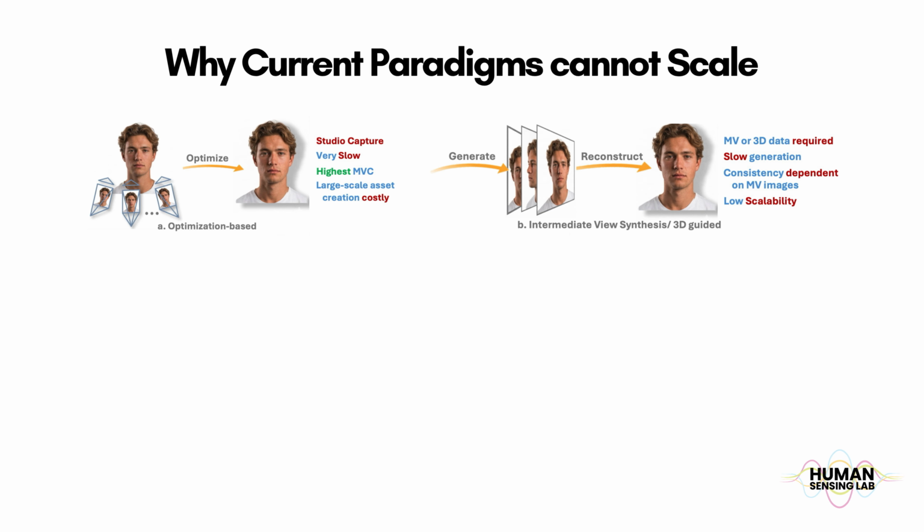Second, single-image to 3D GS pipelines first synthesize intermediate views and then fit a 3D model. They still need multi-view or 3D data, are bottlenecked by slow view generation, and their consistency is limited by how coherent the intermediate views are.